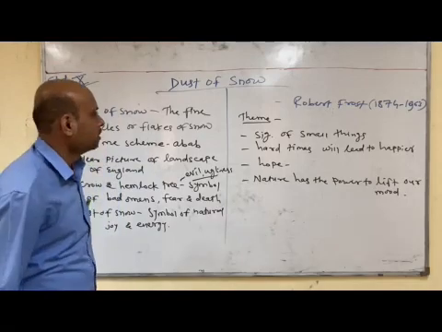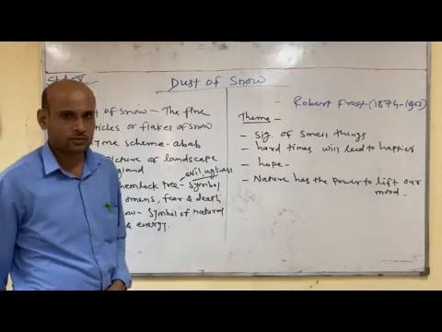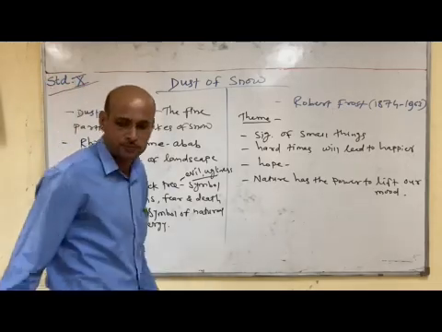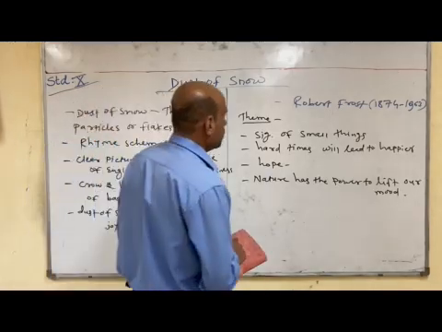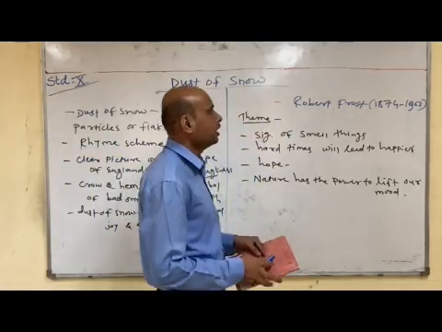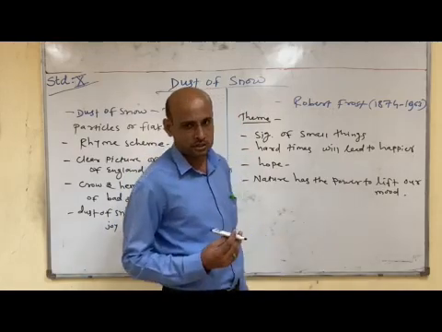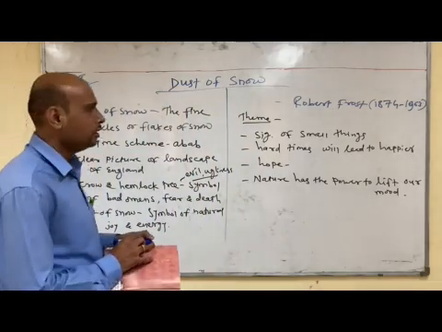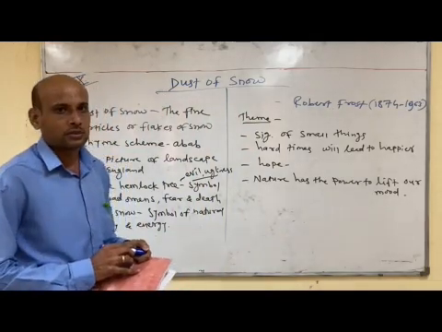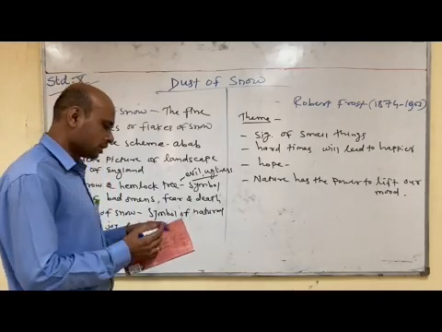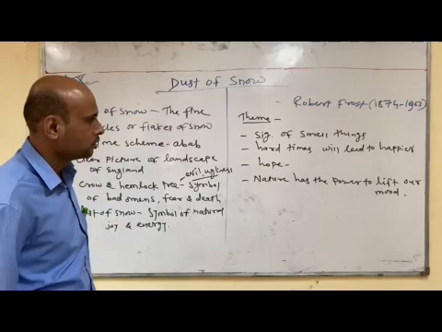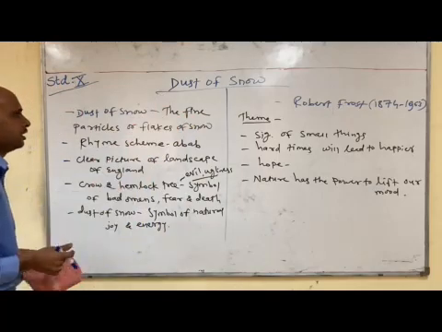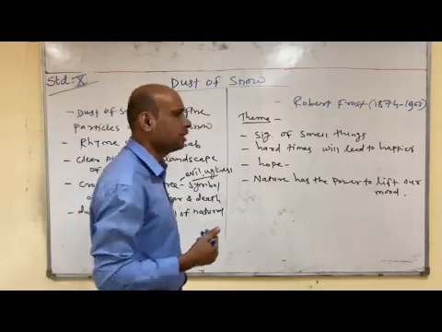Good morning, everybody. So let us discuss the first poem, that is The Dust of Snow. The poem is composed by Robert Frost, a great American poet born in 1874 and died in 1963. Especially this poet is known for realistic writing. If we look at his poems, for example, The Dust of Snow, and the second poem, Fire and Ice, both poems are composed by him.